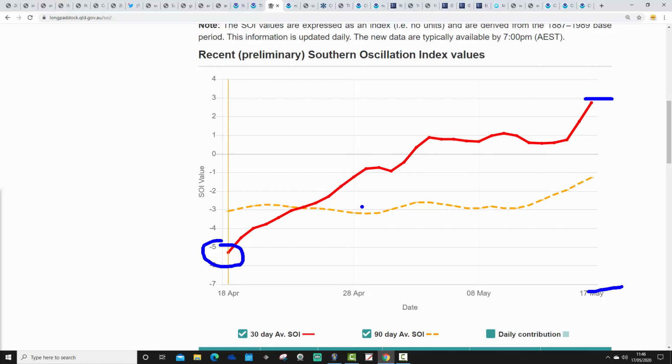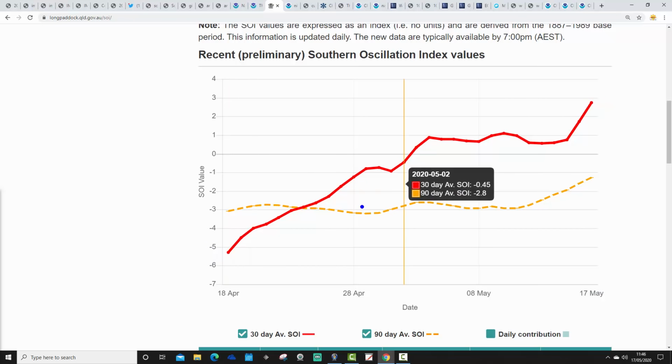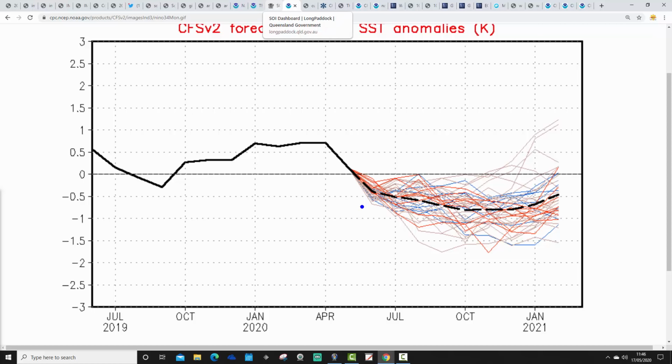And so, yes, it could well be that the atmosphere is beginning to shift into more of a La Nina type phase. That could be beginning to connect with the ocean. The ocean then will probably cool down further, and we could be starting to move in towards a La Nina. That's certainly what the CFSv2 has been predicting all the way since January. So if this does come off, if we do have a La Nina setting up, then it'll be hats off to CFSv2 as the first model to see it. CFS is still going for a La Nina, albeit a weak one.